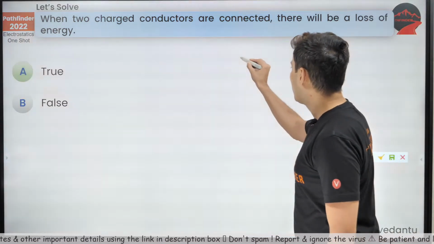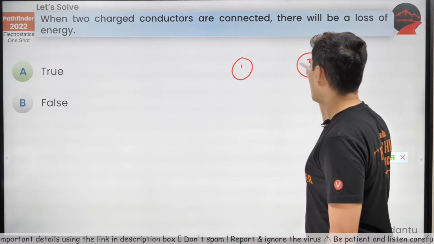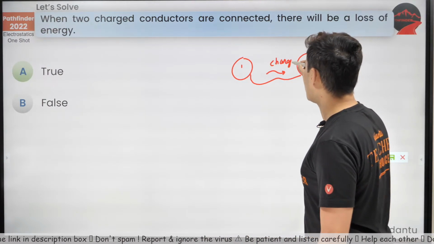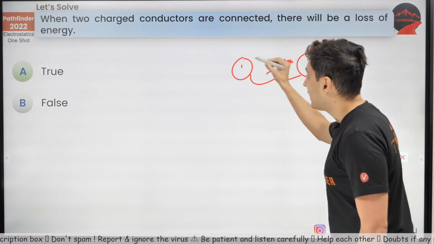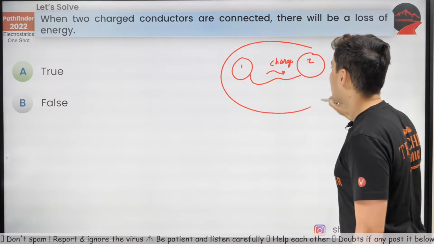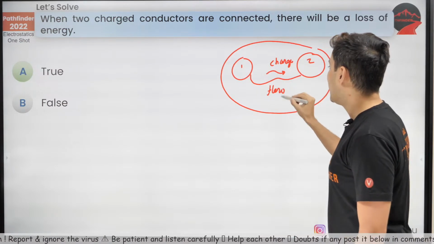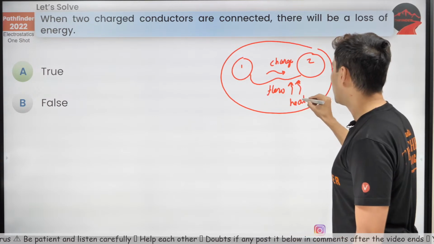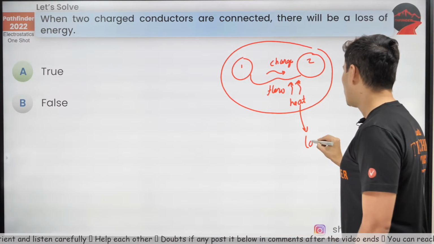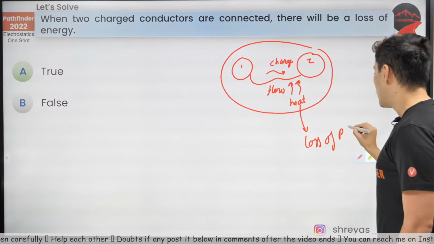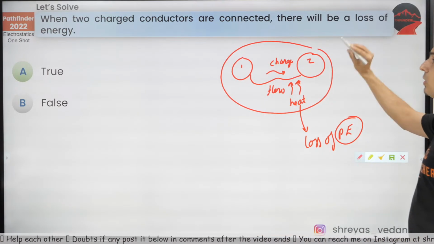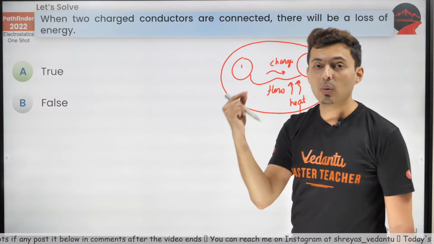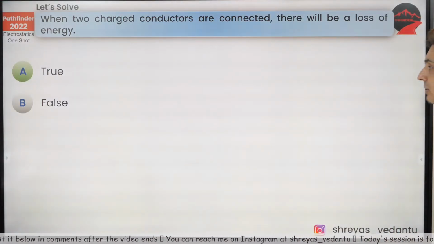The reason is when you take conductor 1 and conductor 2 and connect them, the charge will flow. And the moment the charge flows, it will try to lower the potential energy of the system. So the moment there is flow, understand that heat is generated. This heat will come from the loss of potential energy. Yes, there will be a loss of energy because whenever current flows, I squared R heat will be generated because of that current. Keep this in mind.